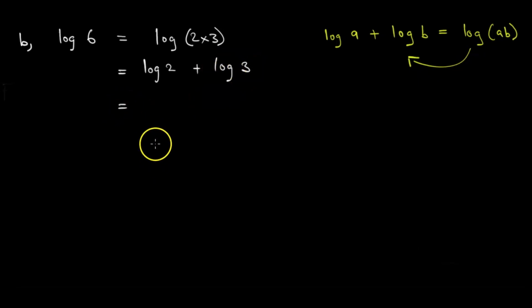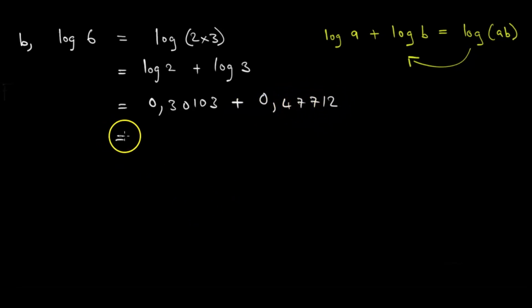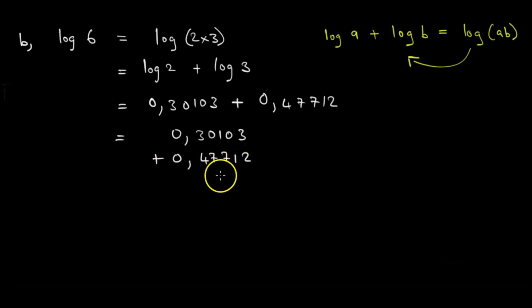We replace log 2 with the value given in the question, which is 0.30103, plus log 3, replacing it with the value given, which is 0.47712. This is equal to 0.30103 plus 0.47712. Let us add and see.